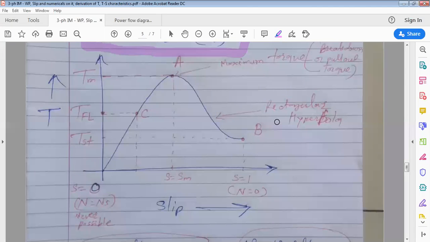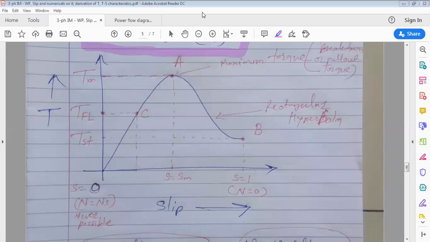Why is N always less than NS? Who can tell? Due to rotor inertia. Okay, due to rotor inertia, N is always less than NS.